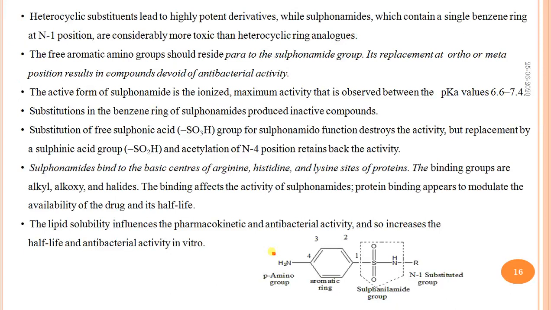Heterocyclic substituents lead to highly potent derivatives, while sulfonamides which contain a single benzene ring at the N1 position are considerably more toxic than the heterocyclic ring analogs. This sulfonamide binds to the basic centers of arginine, histidine, and lysine sites of protein. The binding groups are alkoxy and halides. The binding affects the activity of sulfonamides. Protein binding appears to modulate the availability of the drug and its half-life.